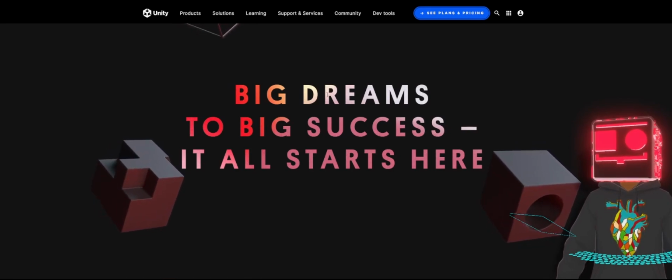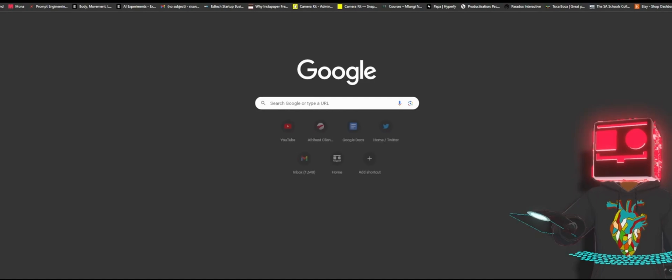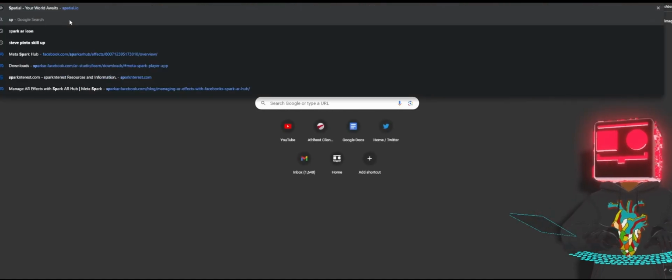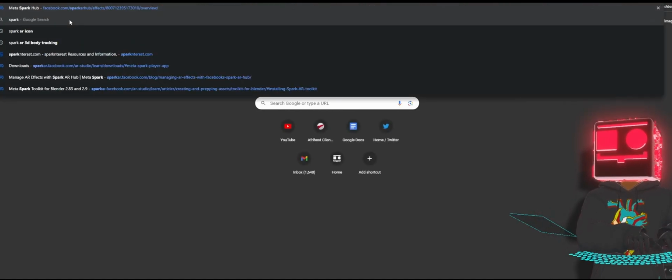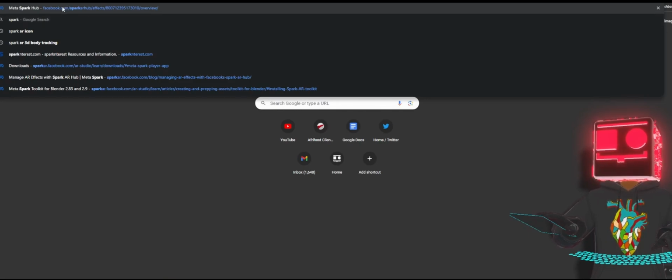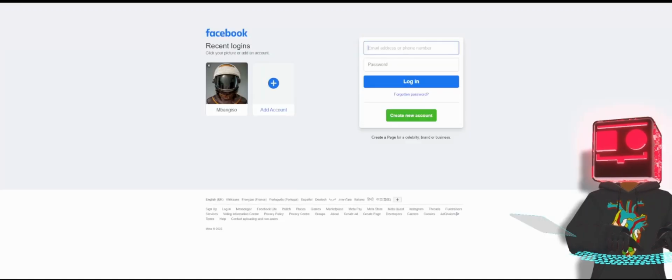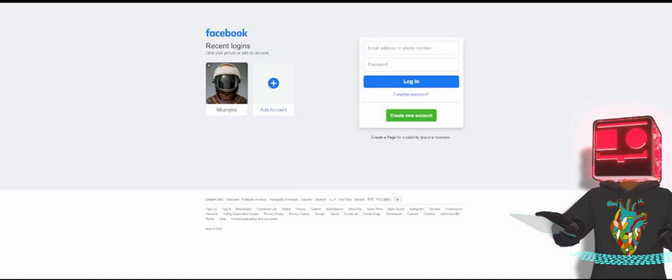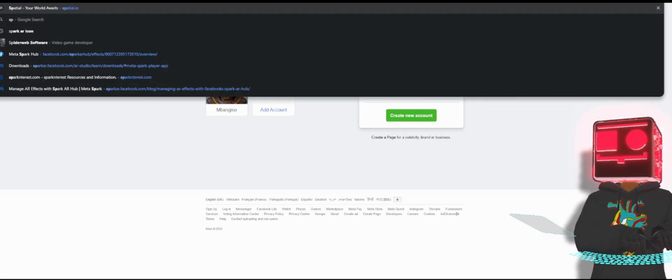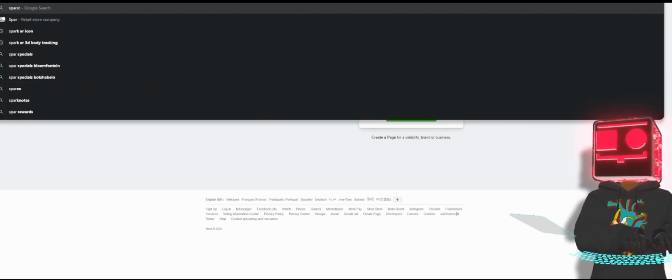As I've explained, there are a couple of platforms that you can learn augmented reality from. There is Spark AR.